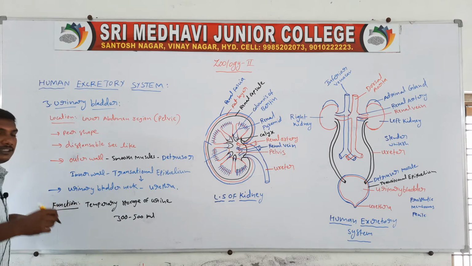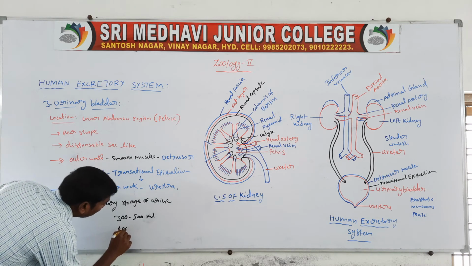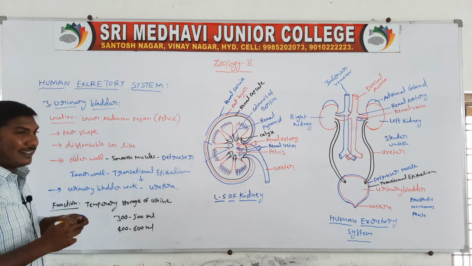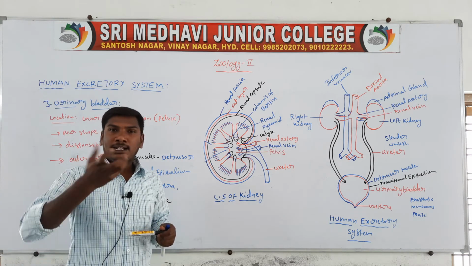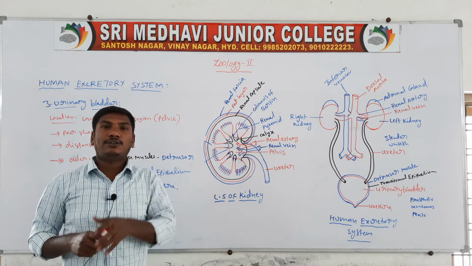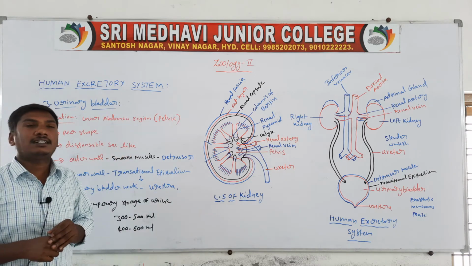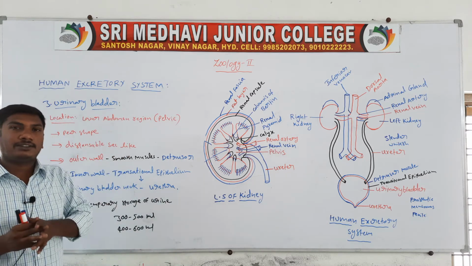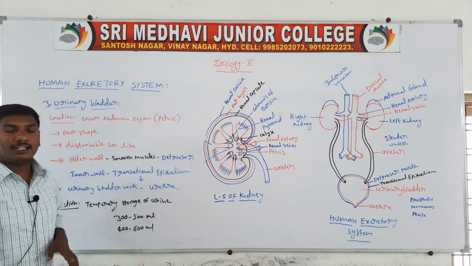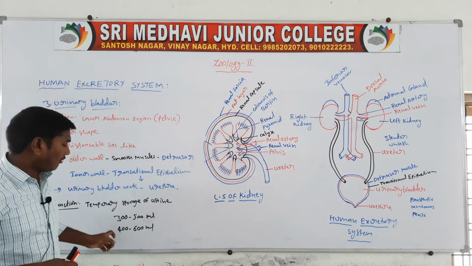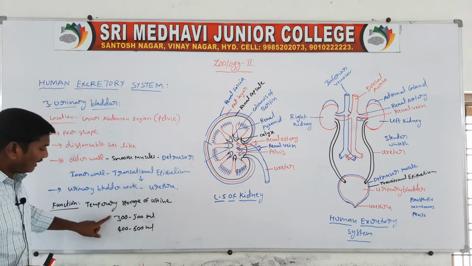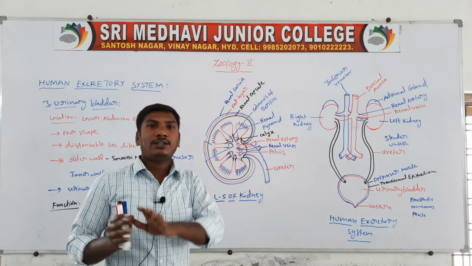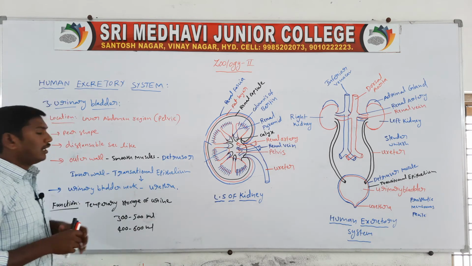Some books say 400 to 600 ml. For example, a question: how much can the urinary bladder store? Options: 300 to 500, 200 to 500, 400 to 700. The right answer is 300 to 500 ml. Some questions use 400 to 600 ml, so these two are the correct answers: 300 to 500 ml or 400 to 600 ml of urine.